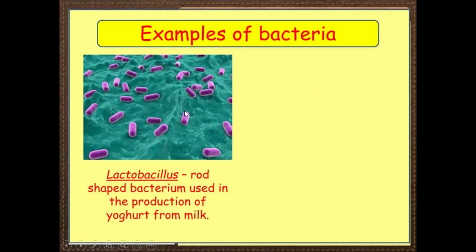Then we have one example, lactobacillus. You see these are bacteria, okay? These are rod shaped bacteria and they are used to produce yogurt from milk. Like our moms, to make yogurt at home, they take milk in a pot and add 2 or 3 spoons of yogurt. After some time, the lactobacillus bacteria in the yogurt help in the fermentation of the milk and convert it into yogurt. So this bacteria is very important.